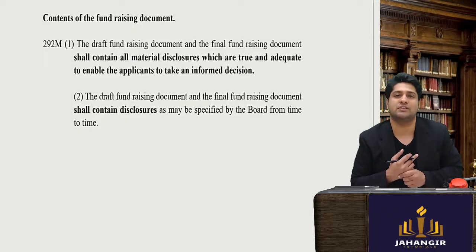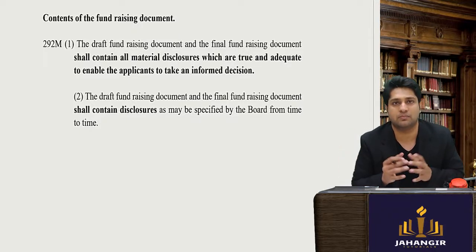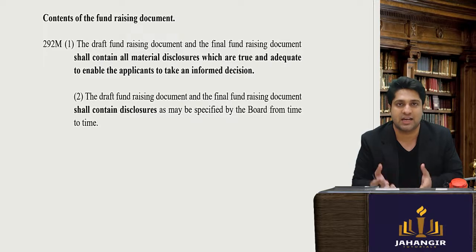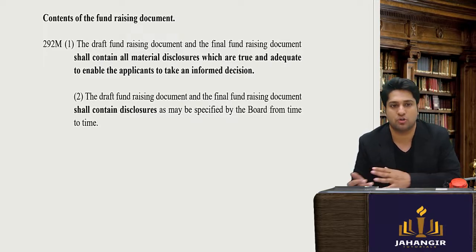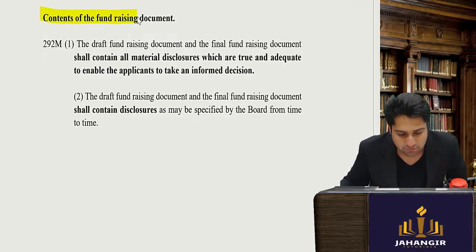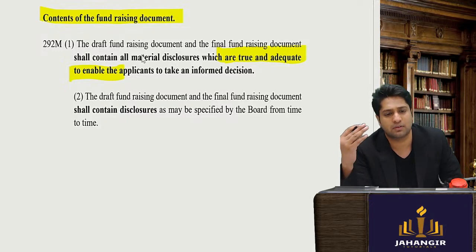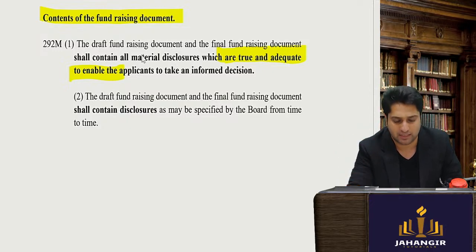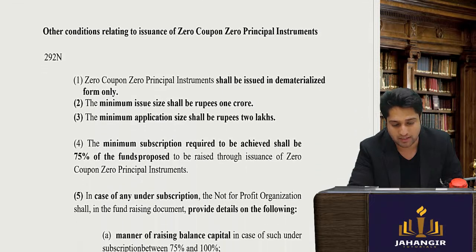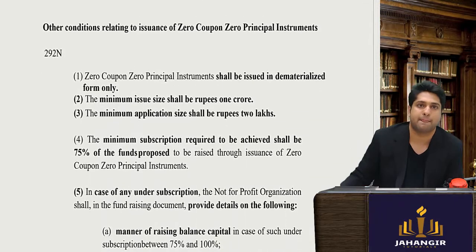AIF regulations are where high net worth investors, the HNIs, want to make an investment. Now, the contents of the fundraising documents. All the contents will have to be true and fair and give enough information to take the necessary steps.